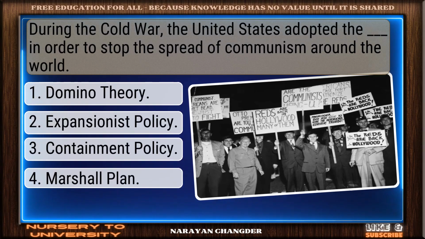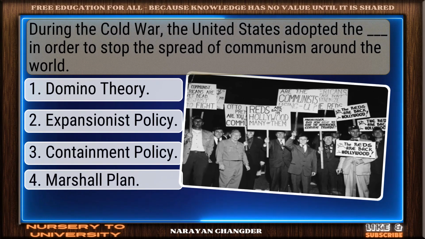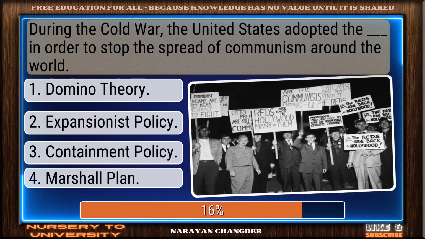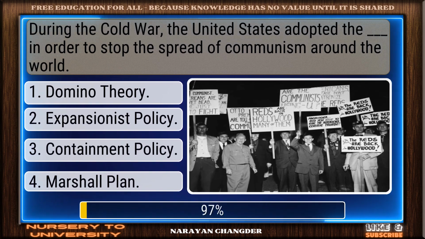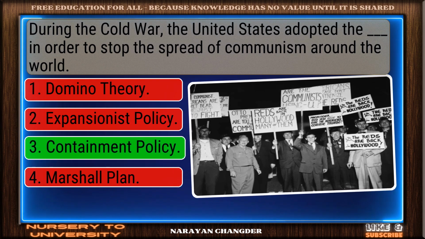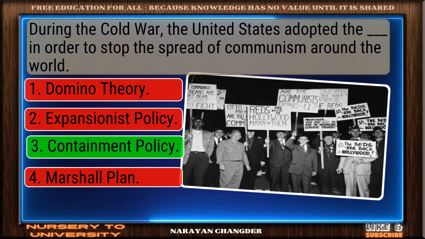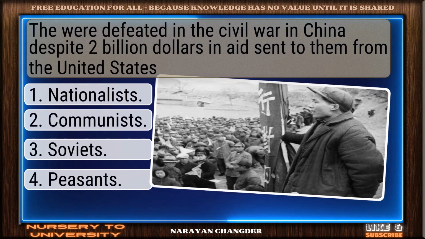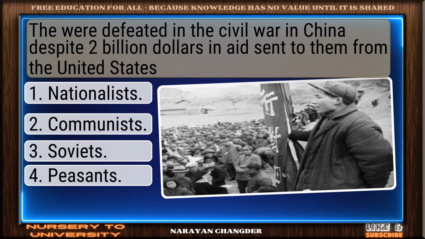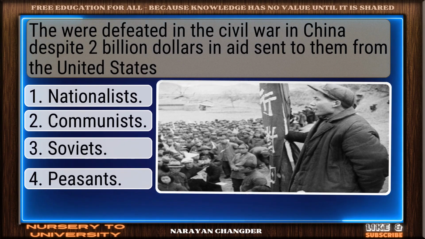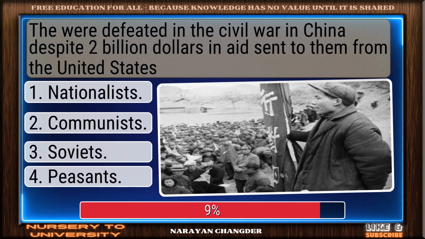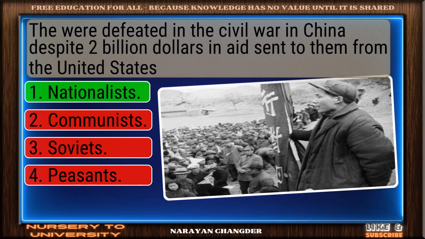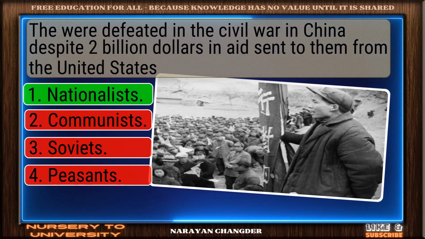During the Cold War, the United States adopted the dash in order to stop the spread of communism around the world. Good thinking. Containment policy is the right answer. They were defeated in the Civil War in China despite $2 billion in aid sent to them from the United States. Well done. Nationalists is the right choice.